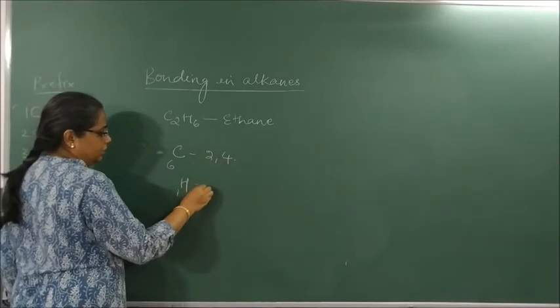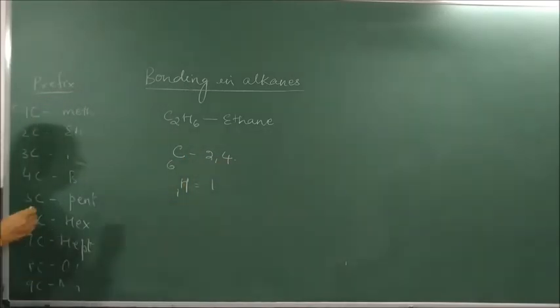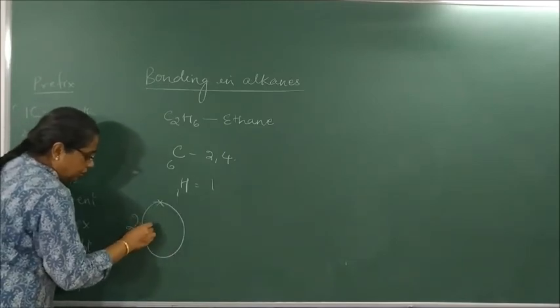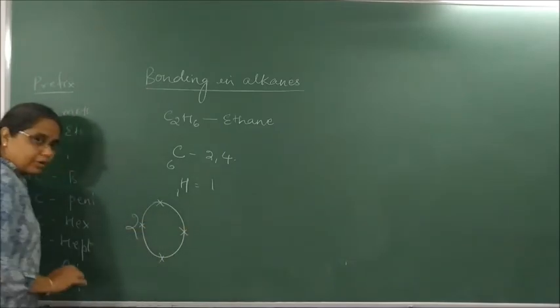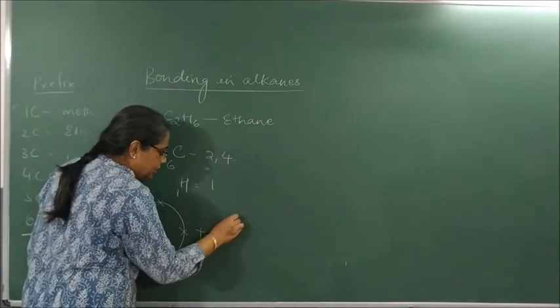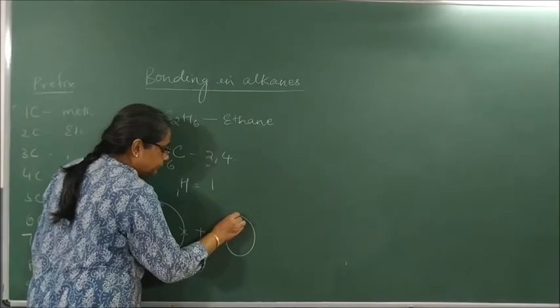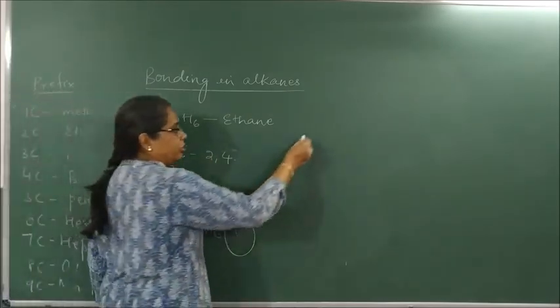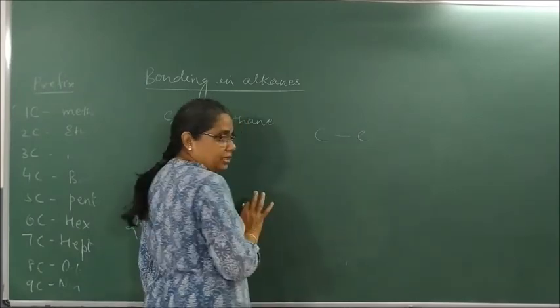Hydrogen, it is 1. Correct? So what we will write? 2 carbon. So 1, 2, 3, 4. Correct? It reacts with how many hydrogen? 6 hydrogen. You know how the structure looks now. How the structure looks? You know there is carbon-carbon single bond.